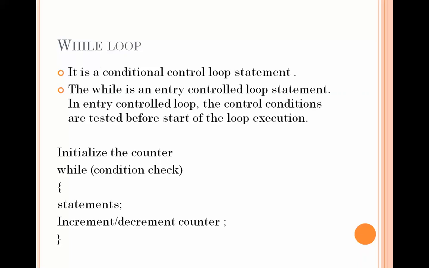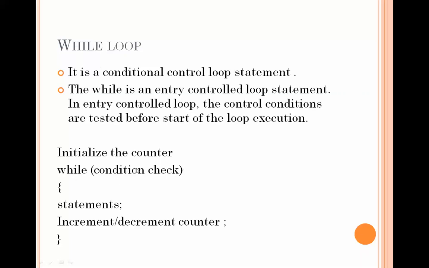If we talk about the syntax of a while loop, there are basically three parts of it, which we always need to take care of while using this while loop. First, we have to initialize the counter. Then, while here is basically a keyword, and then a condition is checked.